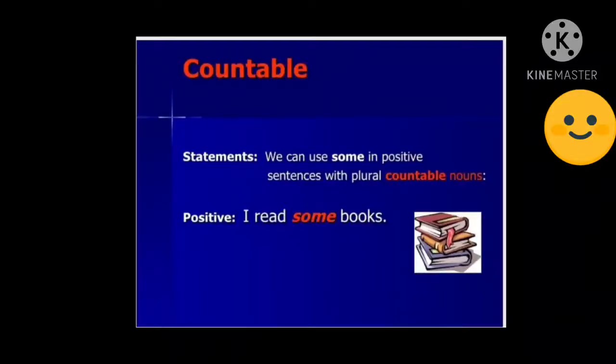The use of some and any is very confusing. So we use some in positive sentences with plural countable nouns, because they convey a plural sense. I read some books. How many is not known, some particular number. Books is plural, so we are using some before countable plural nouns.